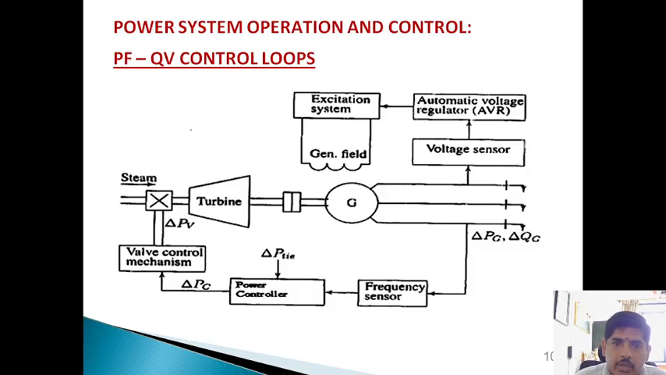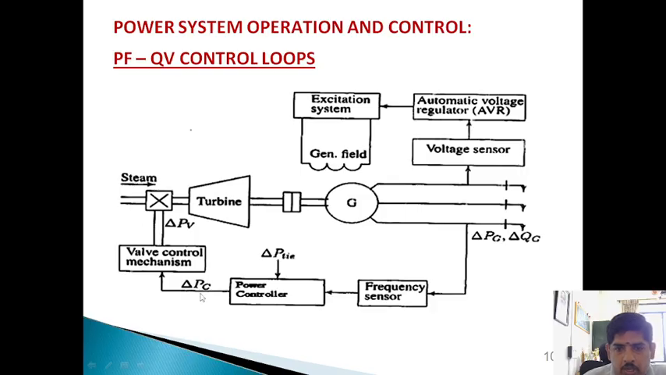In the PF and QV control loops, real power and frequency are dependent parameters, and reactive power and voltage are dependent parameters. Similarly, real power and reactive power, or frequency and voltage, are independent parameters. So how do we control the real power and voltage?